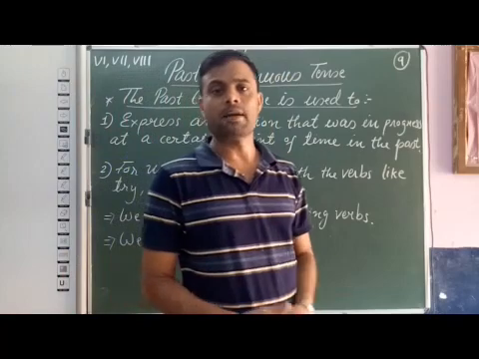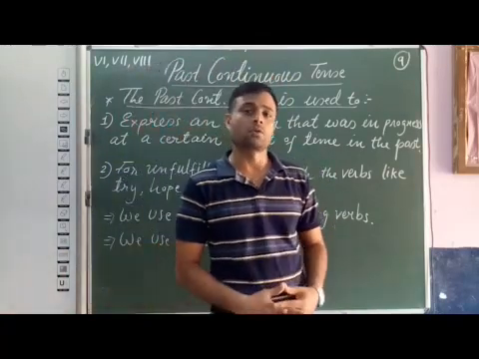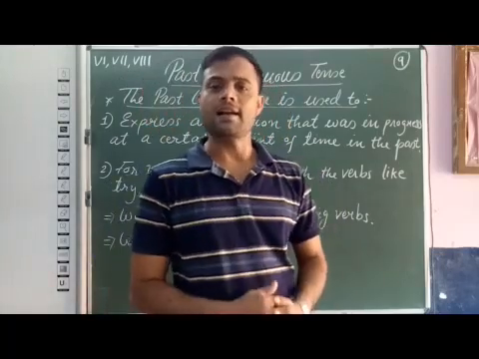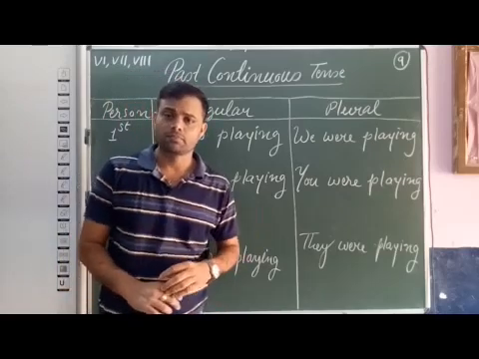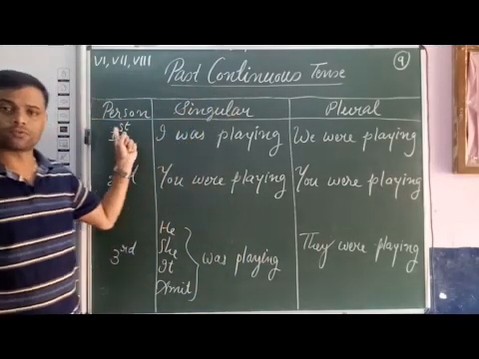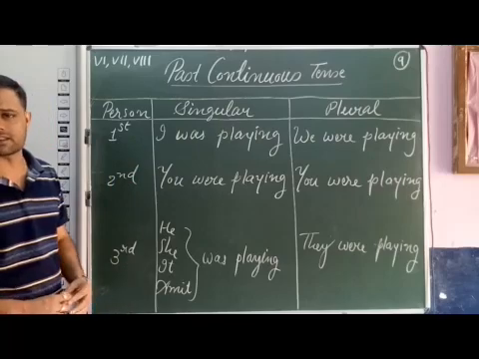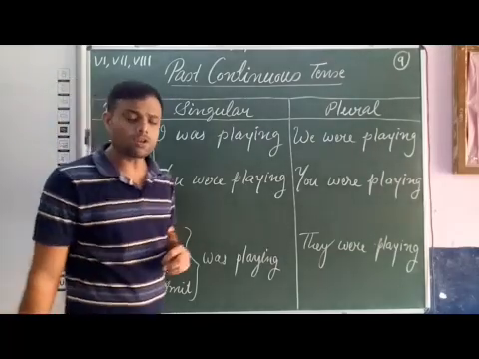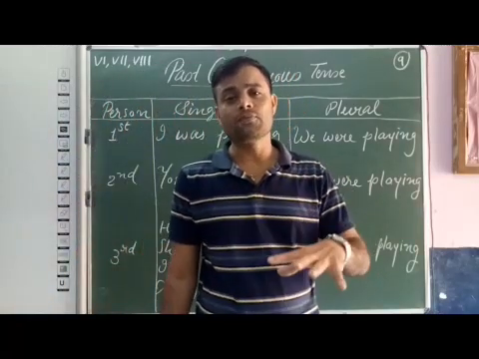And in my introductory video module of tenses, I taught you that in the 6 continuous tenses we use verb with ing. Now let's see the table of past continuous tense. Person, singular, plural. First person, second person, third person. You are familiar with this. Now in past continuous tense we use helping verbs was and were, and the main verb we use with ing form.